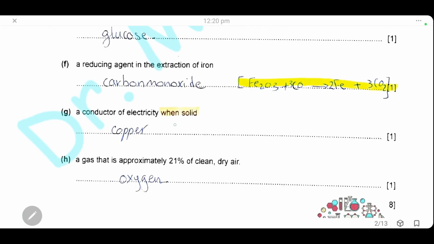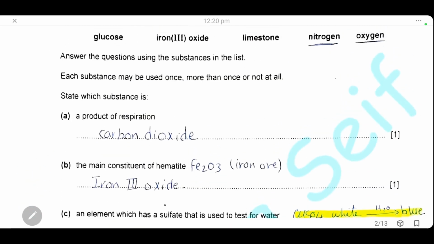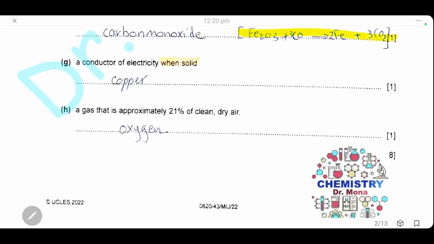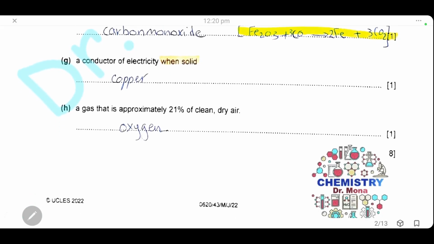A conductor of electricity when solid. Here it is mentioned when solid to know that it has to be a metal, because ionic compounds cannot conduct electricity when they are solid. Here the only metal in the list is copper, so it's copper again that can conduct electricity when solid. A gas which is approximately 21% of clean dry air, so it is oxygen.